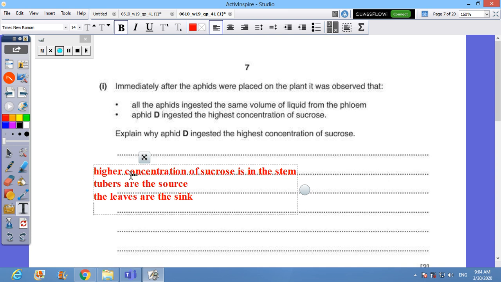This is why, because the plant is no longer photosynthesizing. As it's in the dark, the plant is no longer photosynthesizing.